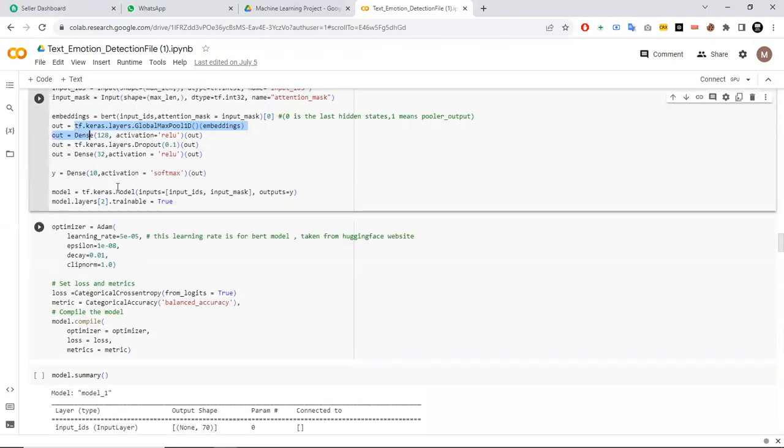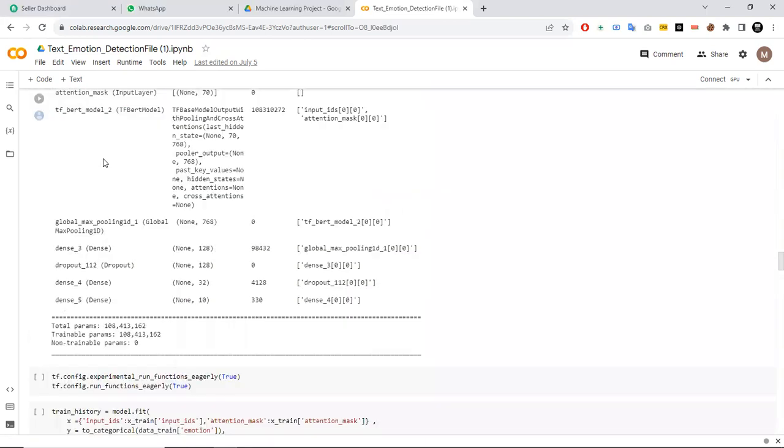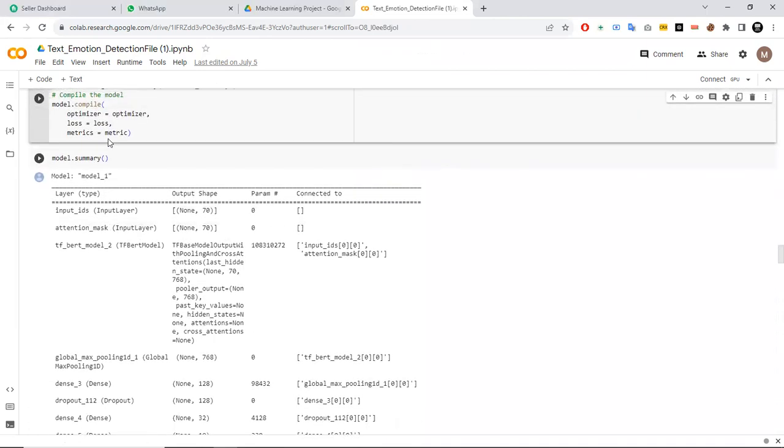And we have used Adam as an optimizer with a learning rate and epsilon decay, etc. And then here the model is compiled, and the optimizer is Adam.